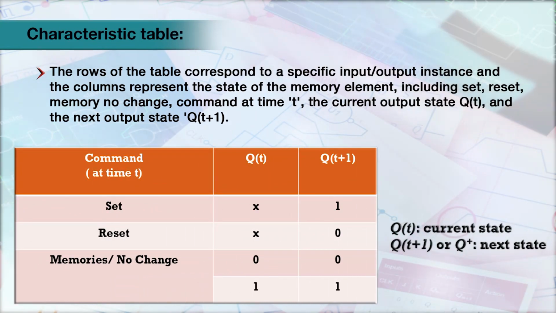The rows of the table correspond to a specific input output instance, and the columns represent the state of the memory element, including set, reset, memory, no change command at time t, the current output state Q(t) and the next output state Q(t+1).